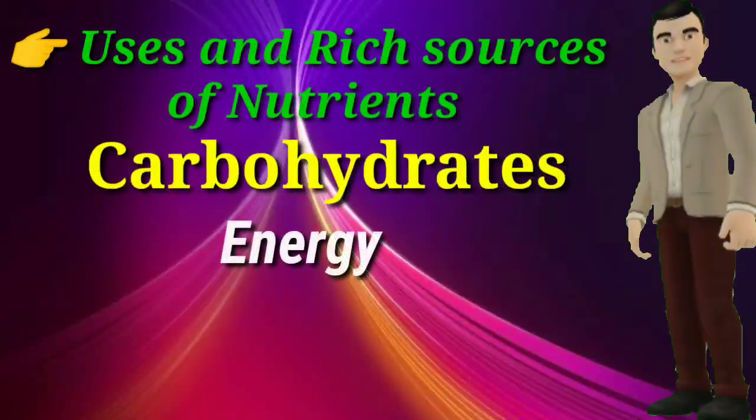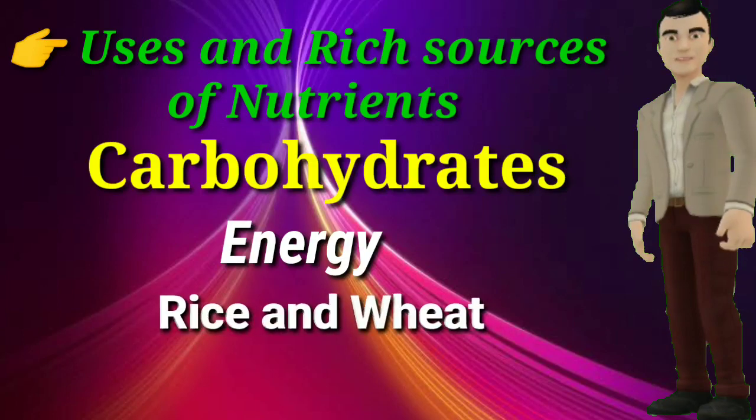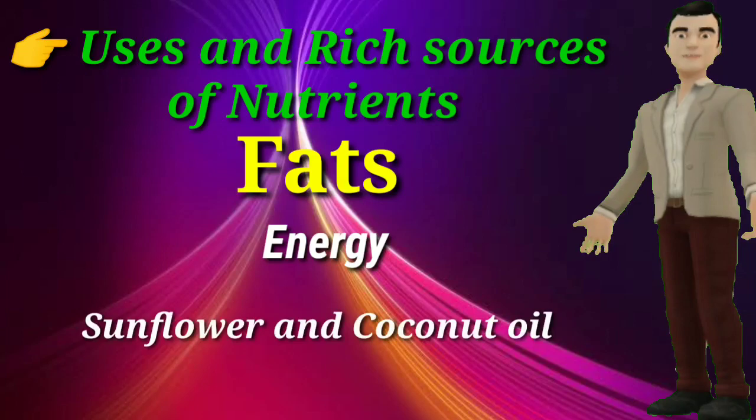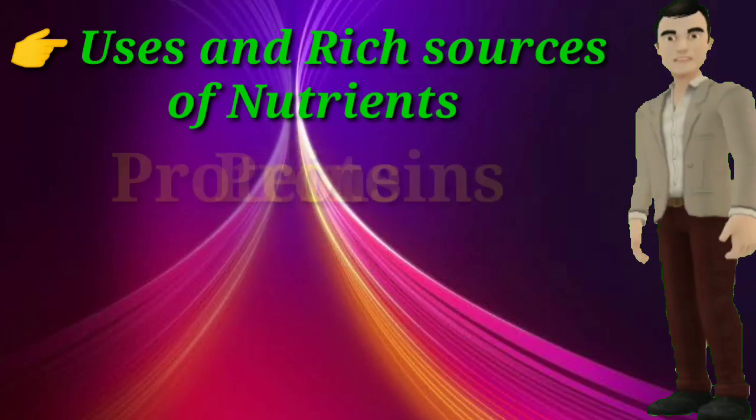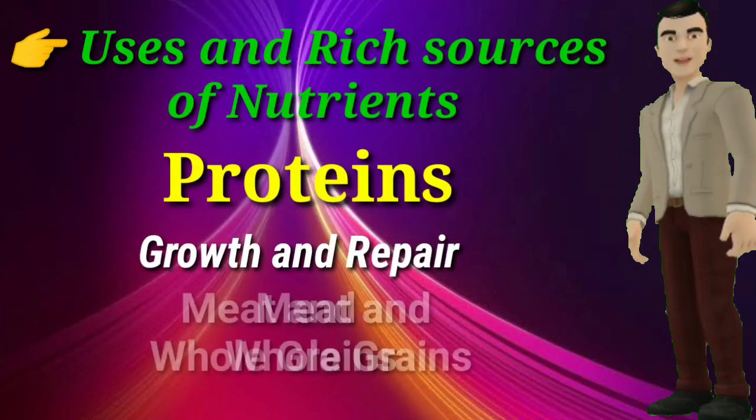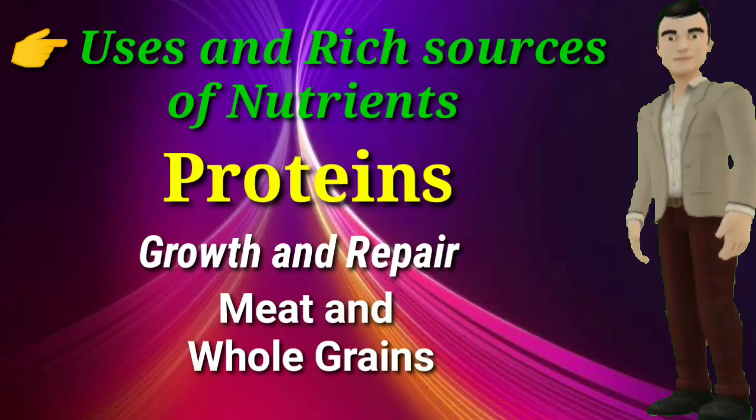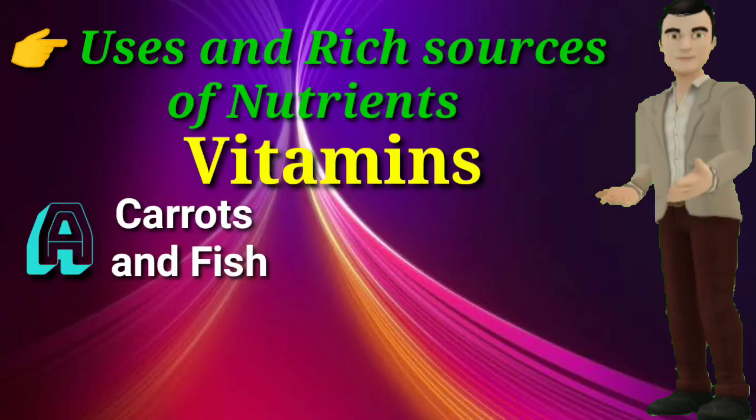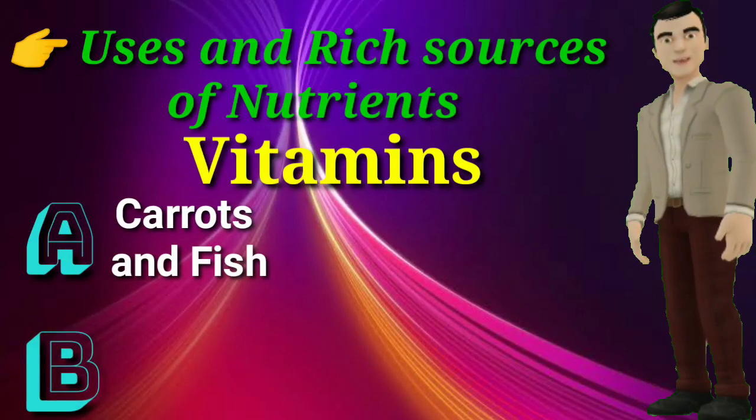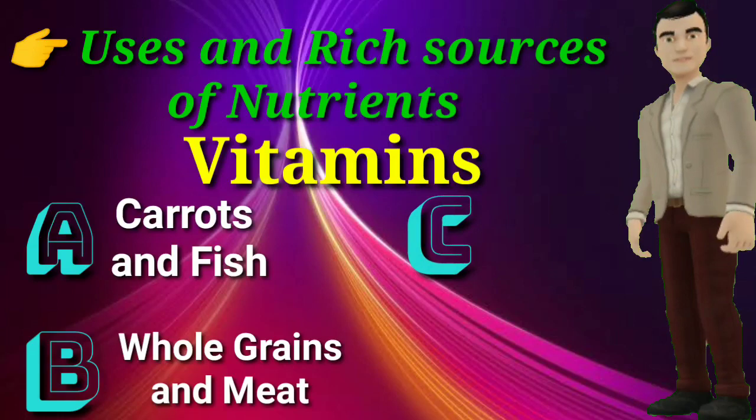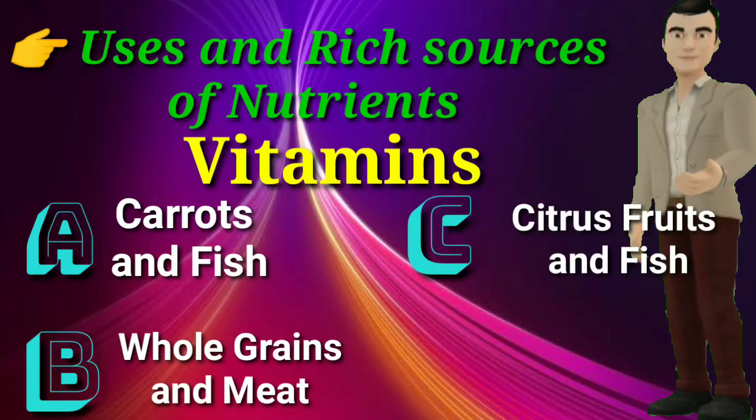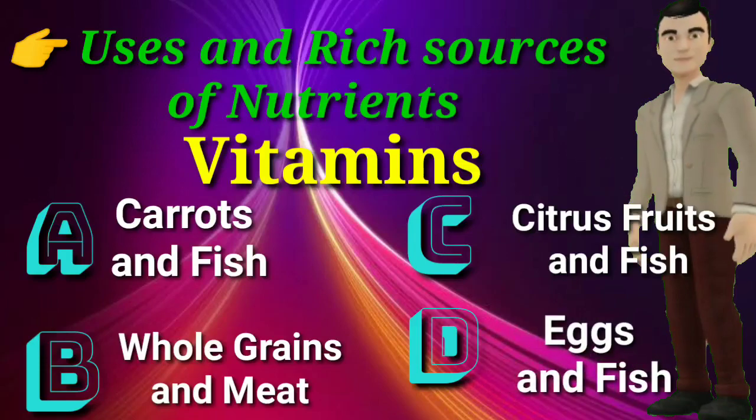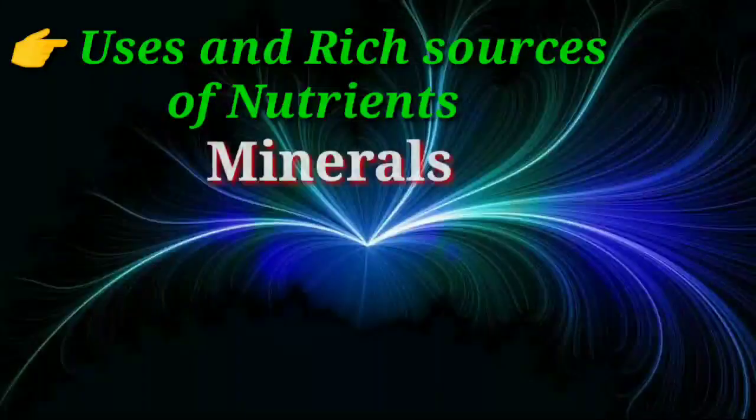First, carbohydrates give energy and are present in rice and wheat. Next, fats also give energy and are present in sunflower and coconut oil. Next, proteins, which help in growth and repairing of our body, are present in meat and whole grains. After this, we saw vitamins. Vitamin A is present in carrot and fish. Vitamin B is present in whole grains and meat. Vitamin C is present in citrus fruits and fish. Vitamin D is present in egg and fish. So these are all about vitamins.